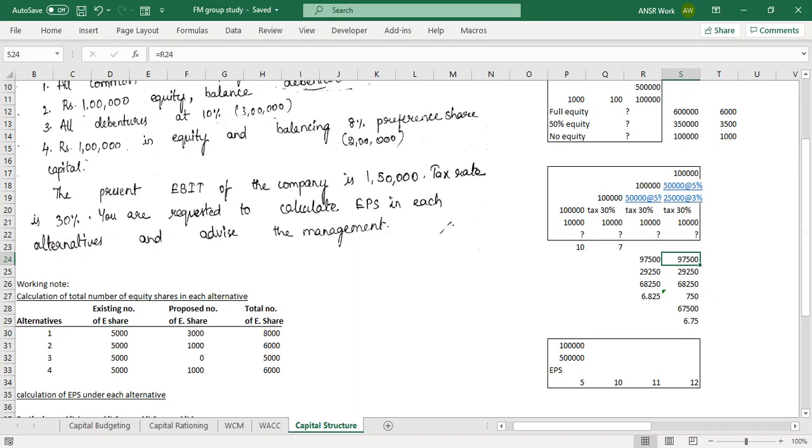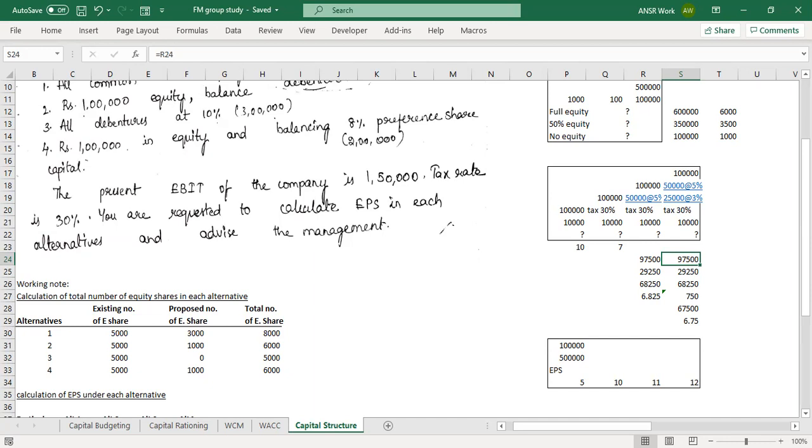So first you deduct the interest from 1 lakh, then you deduct the tax from that, then you deduct the preference share dividend from there, and then whatever comes is called net income. So you don't have to subtract anything from the other numbers which he has given, like 25,000, 50,000 and others. Oh, okay. I was making that mistake. All that has to be deducted only from the income.